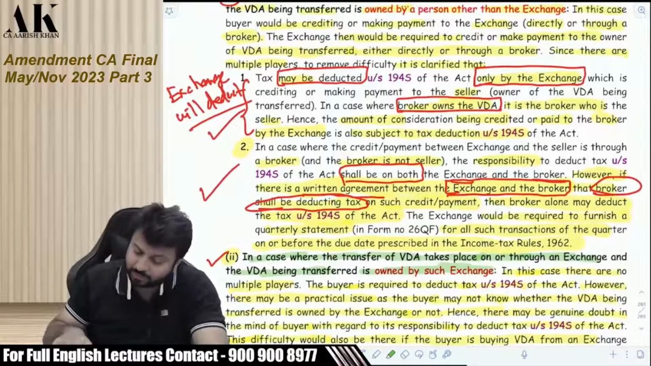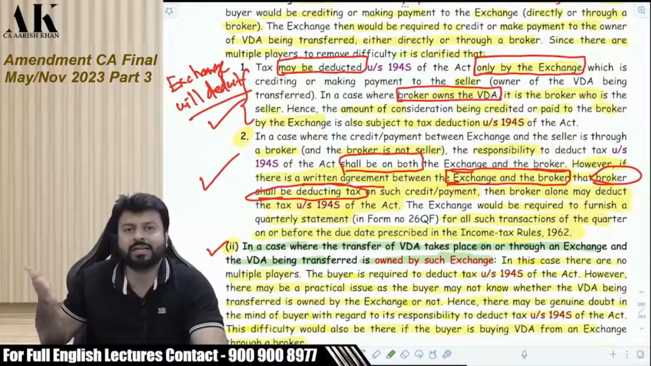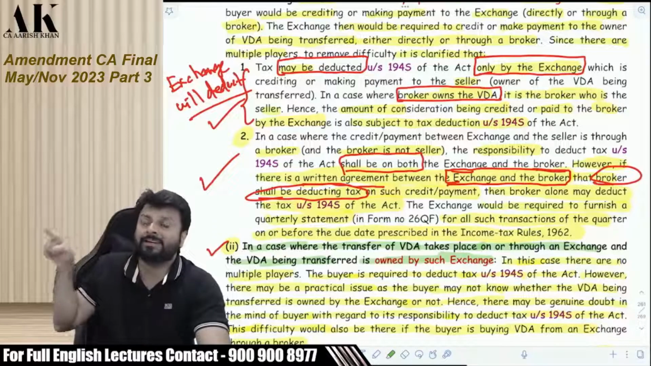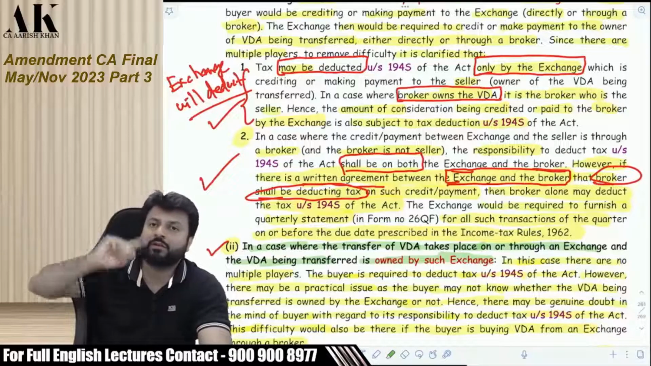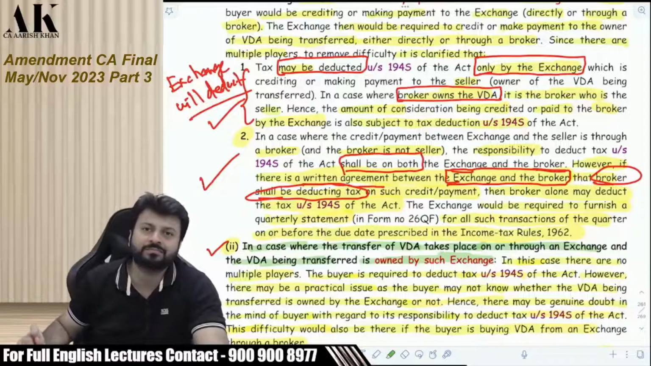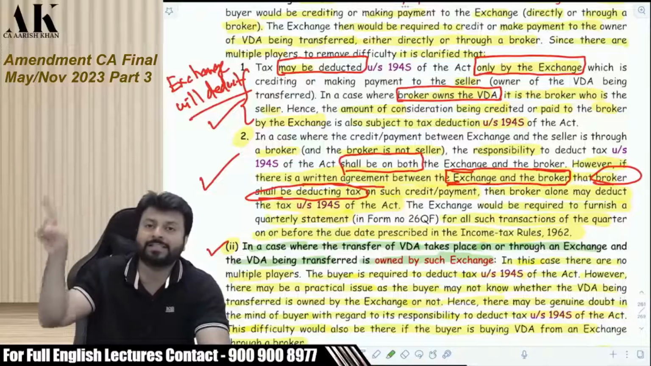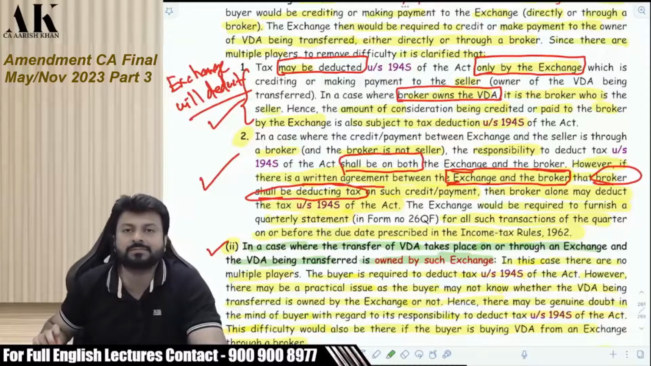Okay. And the second part over here was what? In this also there were two parts, right? The exchange and broker can have a, where you are buying through what? Through a broker. Then you will make the payment to the exchange, exchange will make the payment to the broker, and the broker will make the payment to the seller. There can be a written agreement between the exchange and the broker that the broker will deduct the TDS.